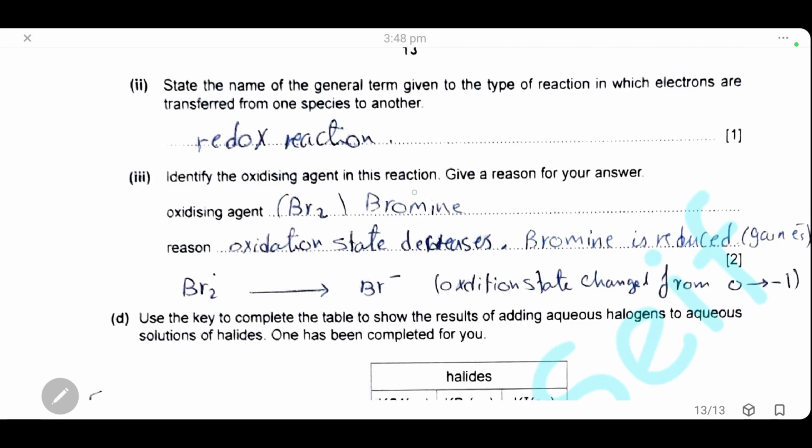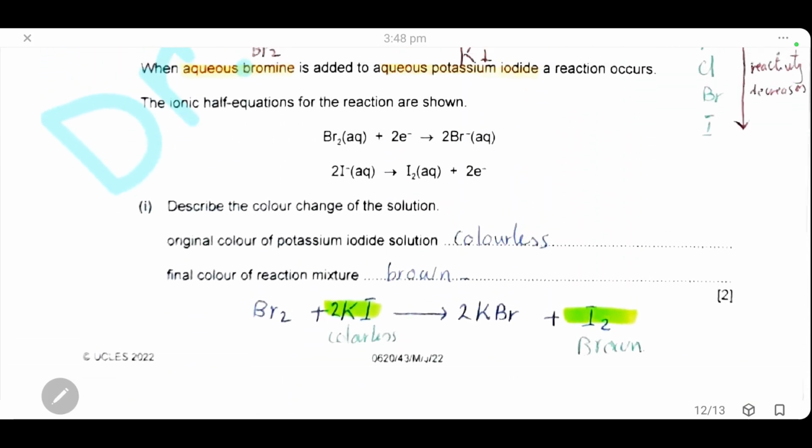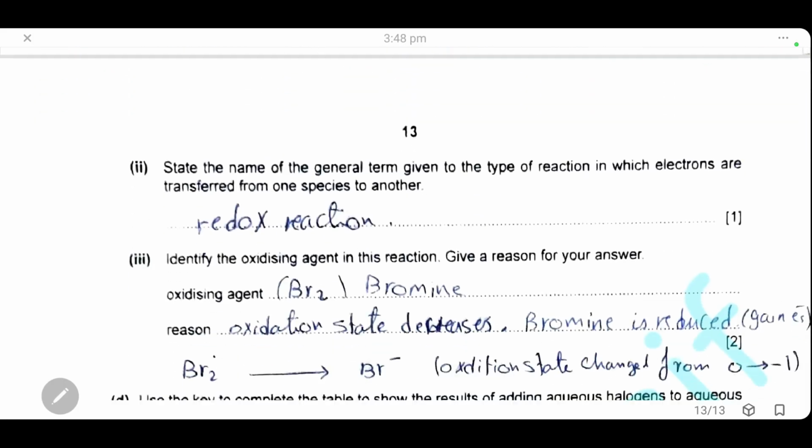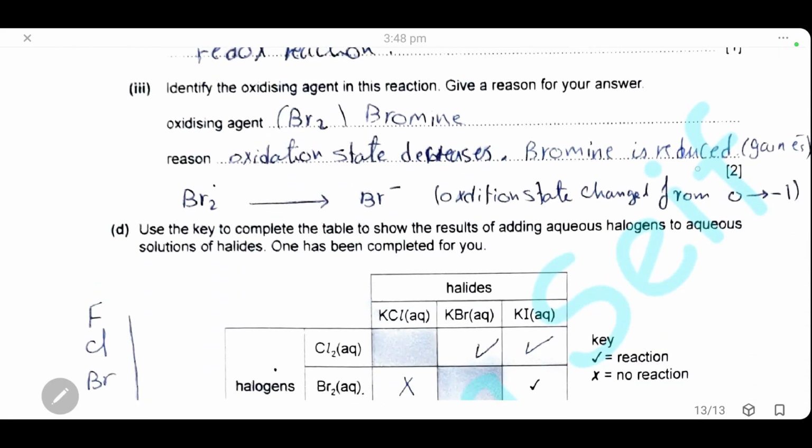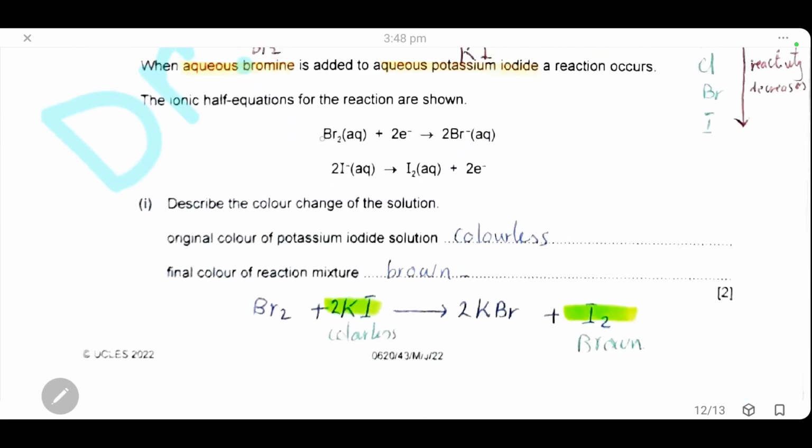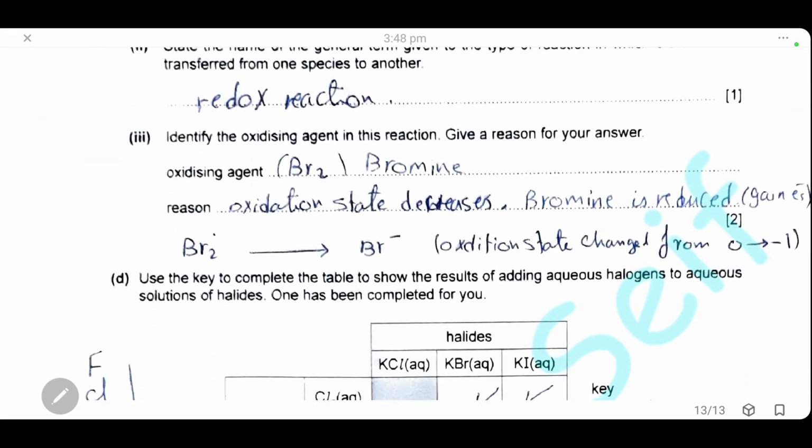Identify the oxidizing agent in the reaction. Give a reason for your answer. The oxidizing agent here is bromine. An oxidizing agent is a substance that oxidizes other substances and itself gets reduced. So here we have to know that bromine gets reduced. How? It accepts 2 electrons. It gains 2 electrons. So it is the oxidizing agent because bromine is reduced. It gains 2 electrons, or because the oxidation state decreases. The oxidation state of bromine changes from 0 to -1. So it decreases, meaning it is reduced.